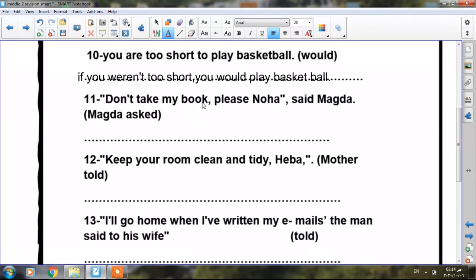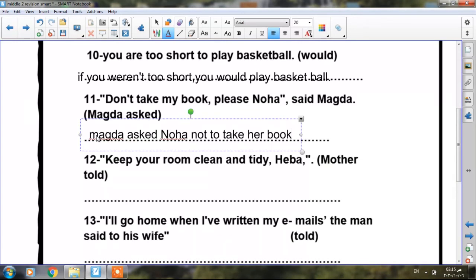So we are going to change the pronouns. We are going to use not to instead of don't. Okay, we have to erase the speech marks. So let's write the answer. So the answer is Magda asked Noha not to take her book. We changed my to be her.